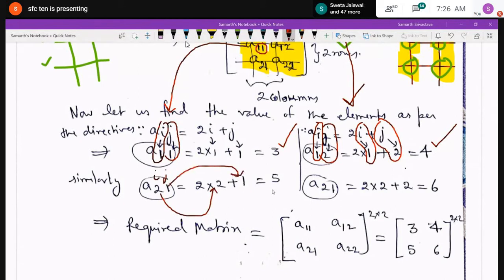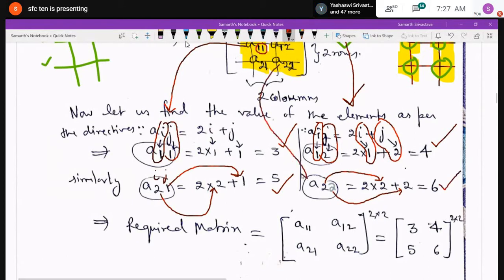And similarly, Aij, the fourth element, A22. By mistake, I have written A21, but it is A22. So A22 over here, i is 2, j is also 2. So 2i plus j was the rule. So 2 into 2 plus 2, that will give you 6.